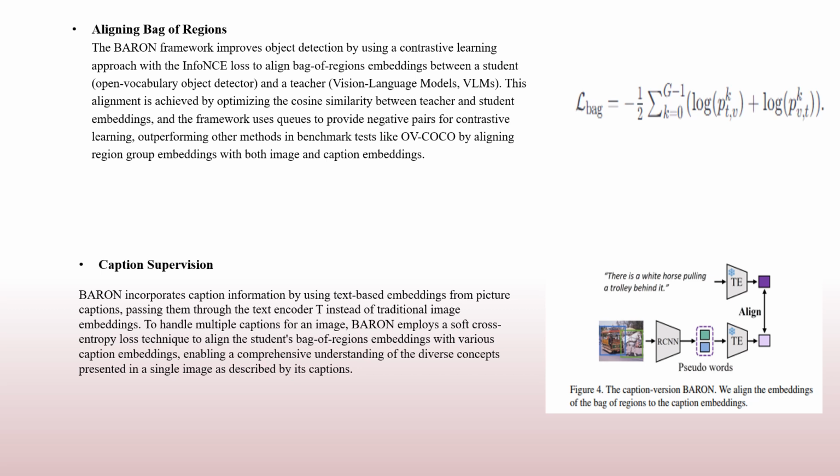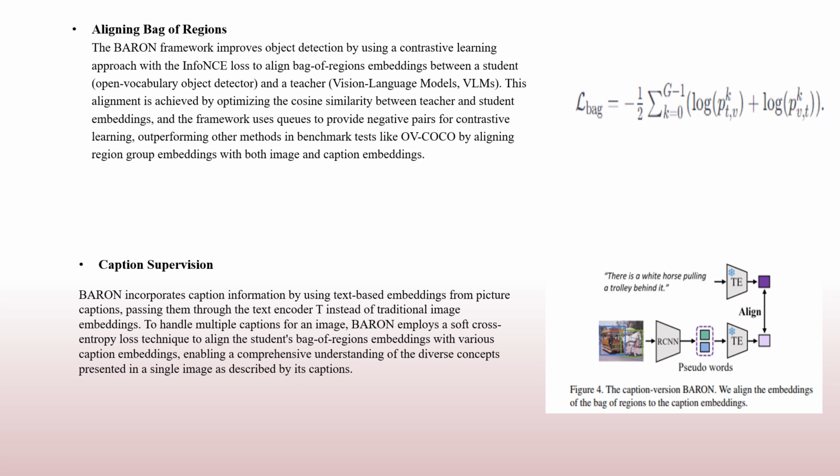The Barron system incorporates an advanced feature that leverages caption supervision to enhance its performance. This extension involves substituting the standard image embedding with one generated by processing image captions through the text encoder. For this, Barron randomly samples sets of region proposals from the RPN and aligns the student's bag of region embedding with various caption embeddings using a soft cross entropy loss similar to the UniCL approach.